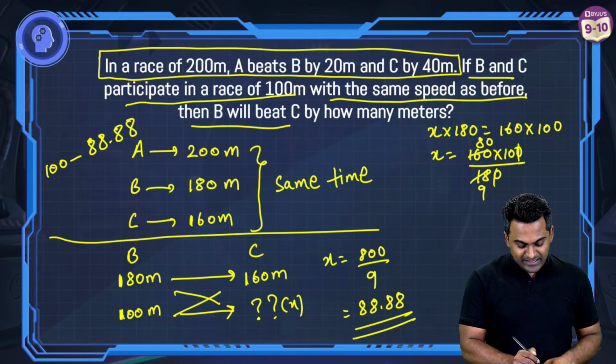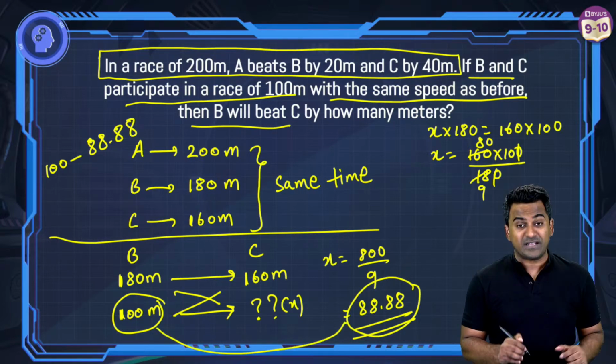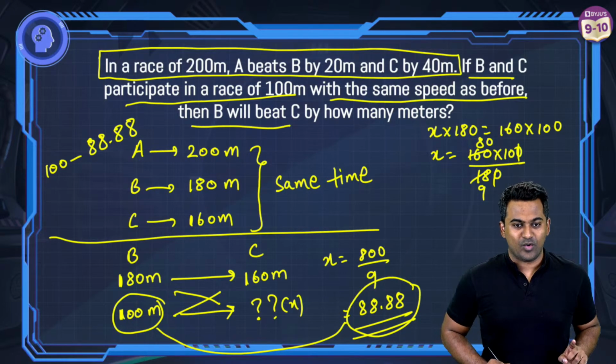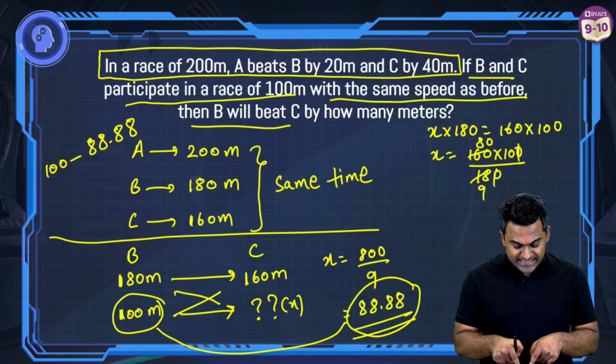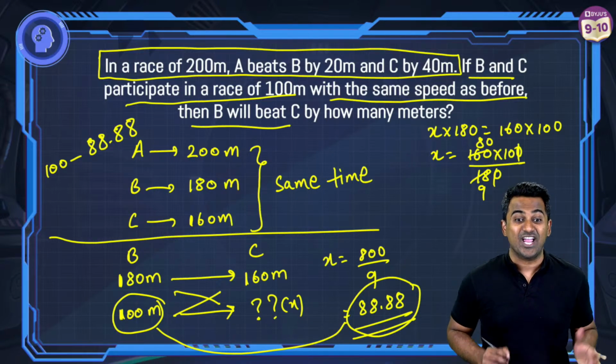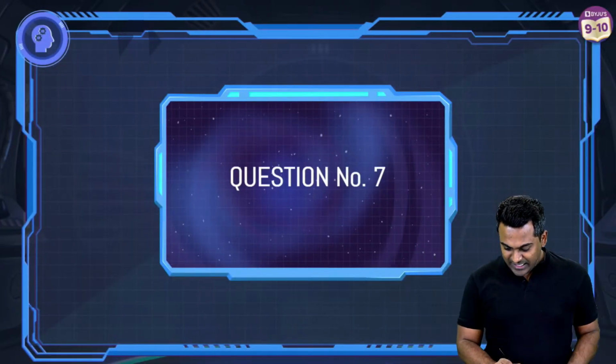So B, in the same time, B has covered 100, C has only covered 88.88. So the difference is the winning margin. Got that now? The difference between these two, 100 minus 88.88, is your winning margin. Okay, so this was a tricky question. If you've understood it, awesome guys, congratulate yourself. So question 7 coming up now.